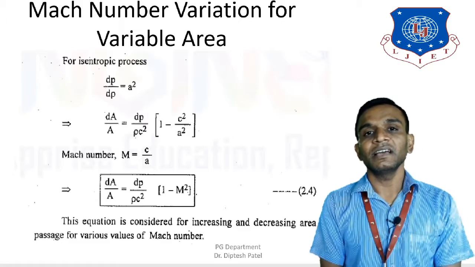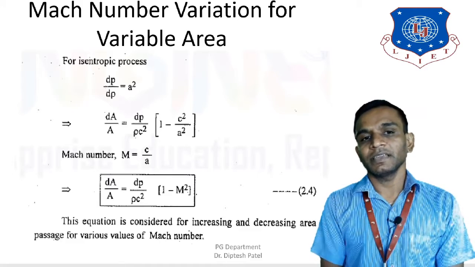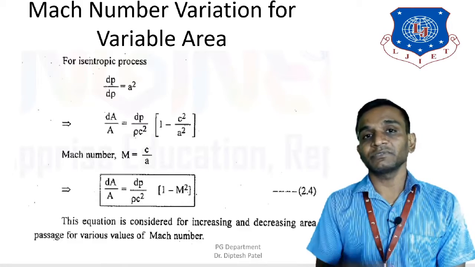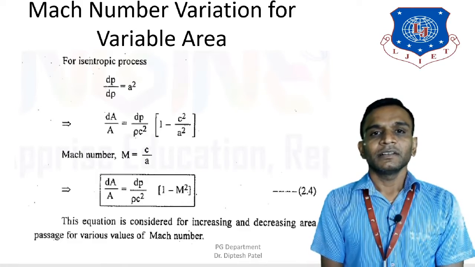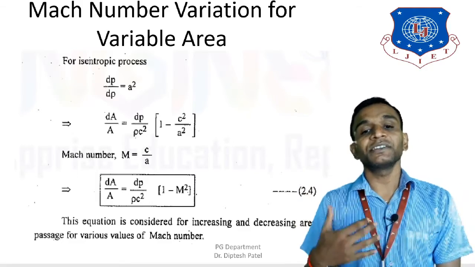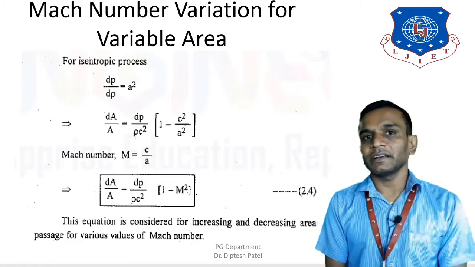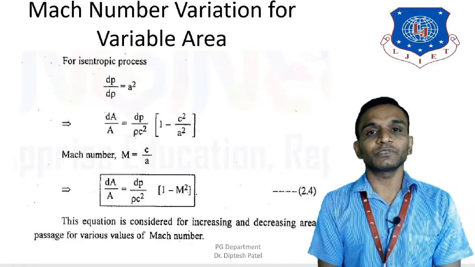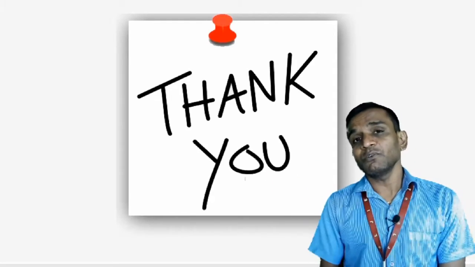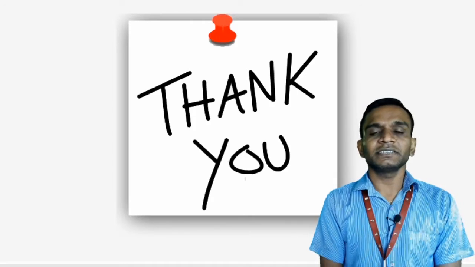From this equation I should be able to say that if there is any variation in the Mach number, that would certainly affect the variable area. So this equation is used to enhance or reduce the area of the passage for various values of the Mach number, and this is also very important in terms of the GTU exam. So we have understood how a change in Mach number affects the change in area. So this is all for the moment.